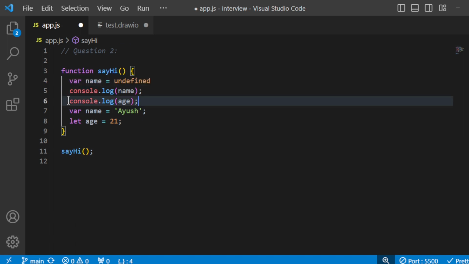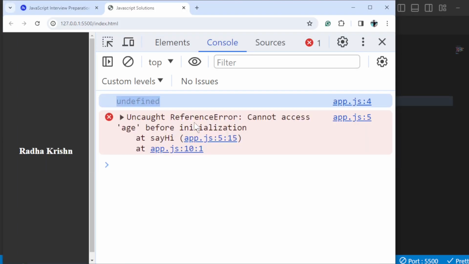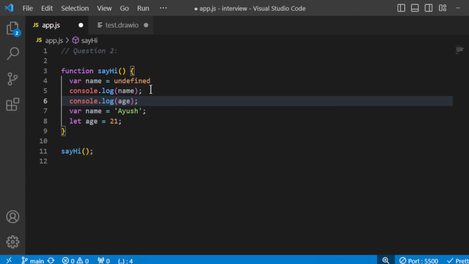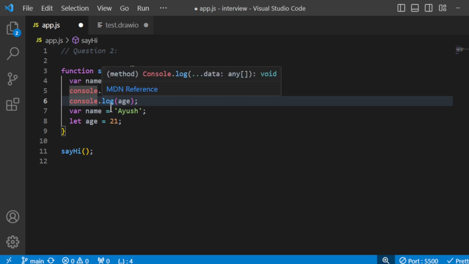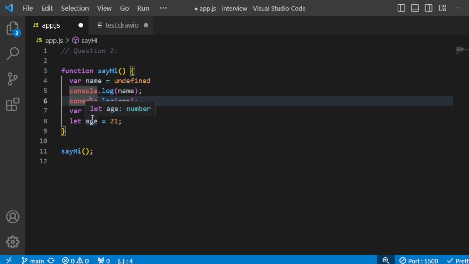So let's look at the line number 6, why it prints "cannot access age before initialization". We'll see why it is behaving like that. So as I said, the variables that are declared with the let keyword are hoisted, but they are not hoisted the same way as the var keyword. So when we do console.log of age before it is initialized, in this case we can't access the value of age because of the let keyword, right?